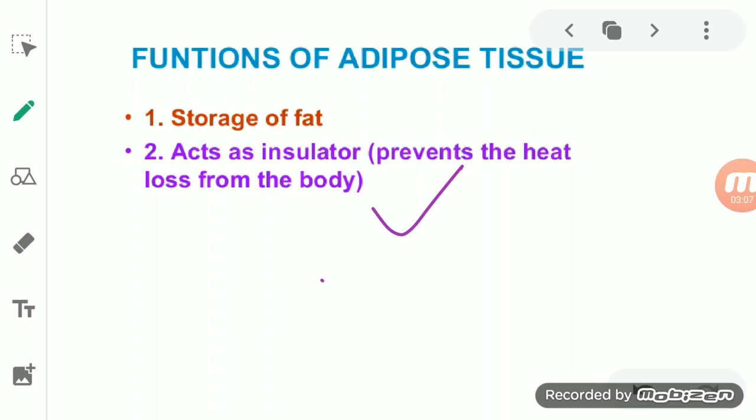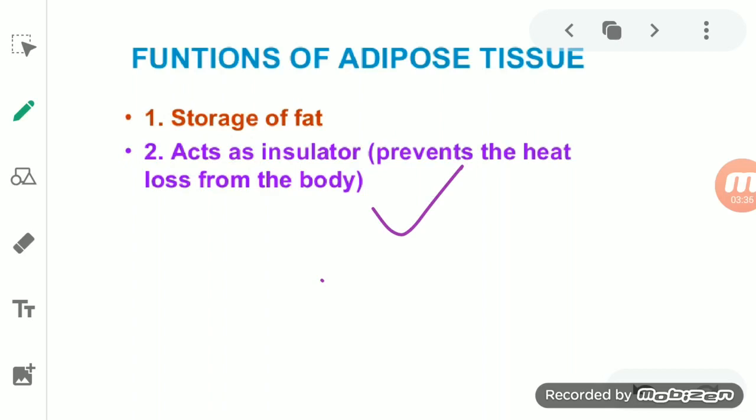Also, it helps in providing shape to the limbs and to the body. So the first thing, it serves as a fat reservoir. The second thing, it provides shape to the limbs and to the body. Third, since it is present in between the internal organs of the body, it helps the visceral organs to remain in their position.